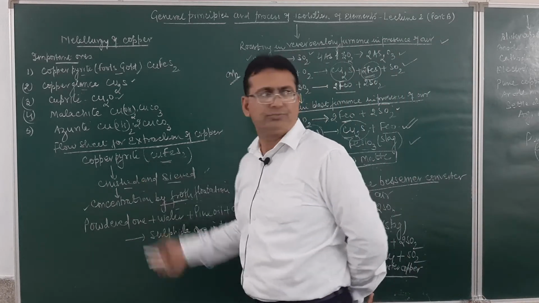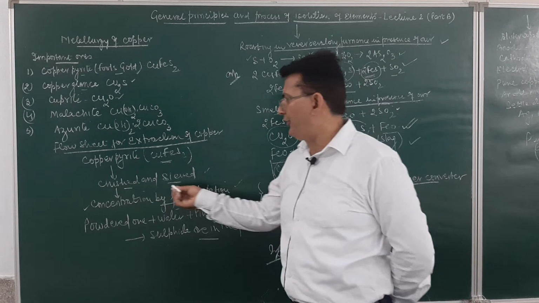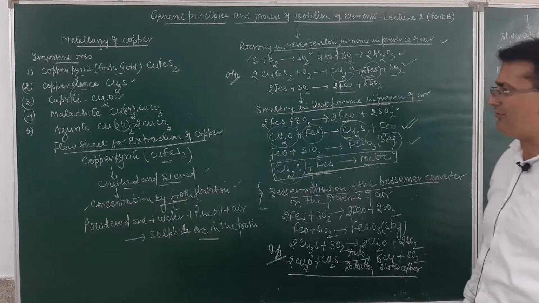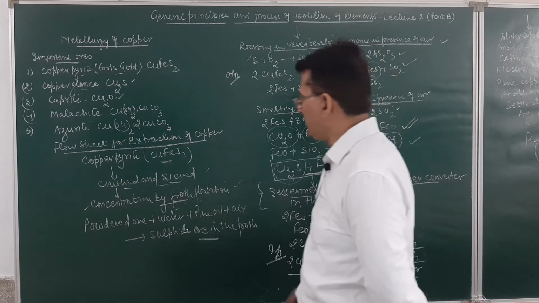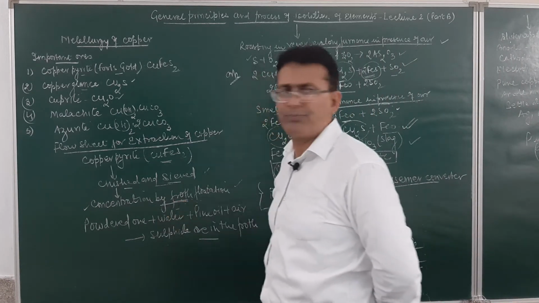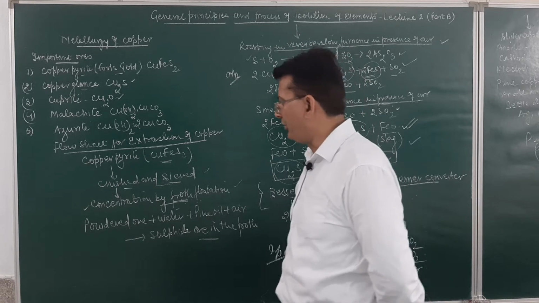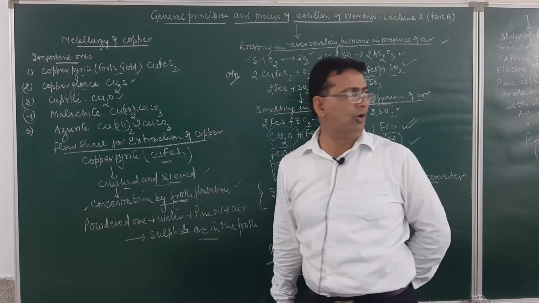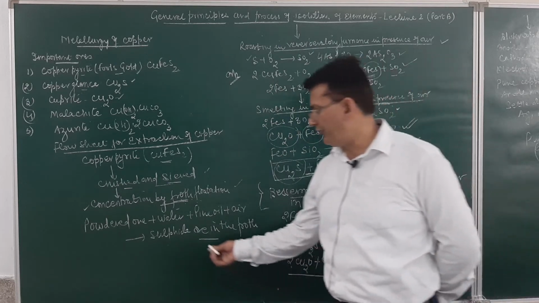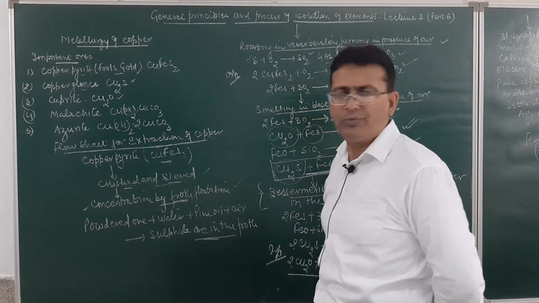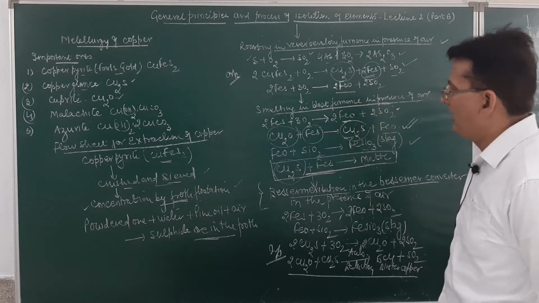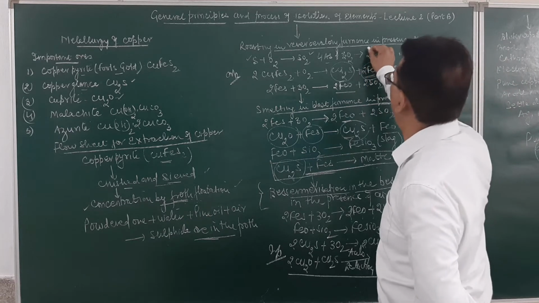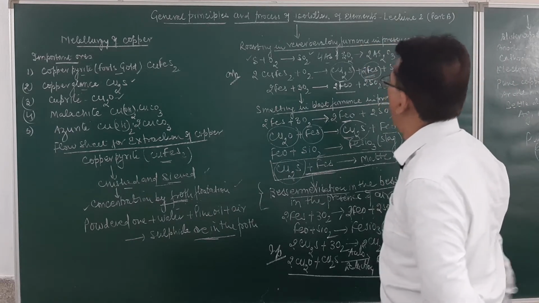Copper pyrite ore is first of all crushed and then sieved. After crushing and sieving, the ore is concentrated by the froth flotation process. In the froth flotation process, the powdered ore is mixed with water and pine oil and air, and this will result in the formation of sulfide ore which will be obtained in the form of a froth. After removing the sulfide ore in the form of a froth, it is to be roasted in the furnace which is called a reverberatory furnace.